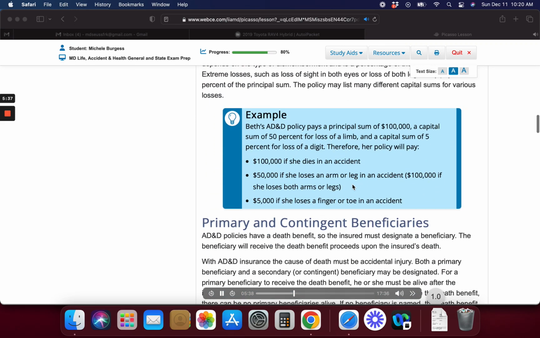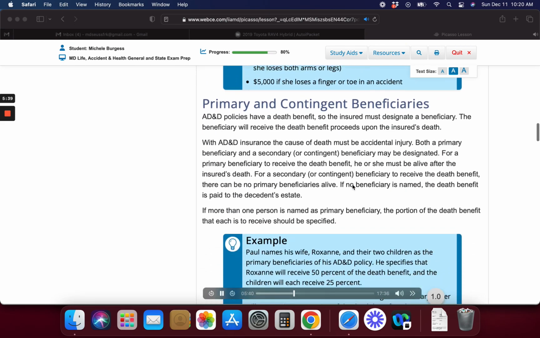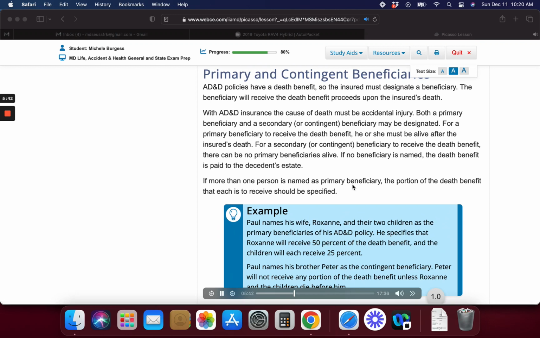Primary and contingent beneficiaries. AD&D policies have a death benefit, so the insured must designate a beneficiary. The beneficiary will receive the death benefit proceeds upon the insured's death. With AD&D insurance, the cause of death must be accidental injury. Both a primary beneficiary and a secondary, or contingent, beneficiary may be designated.